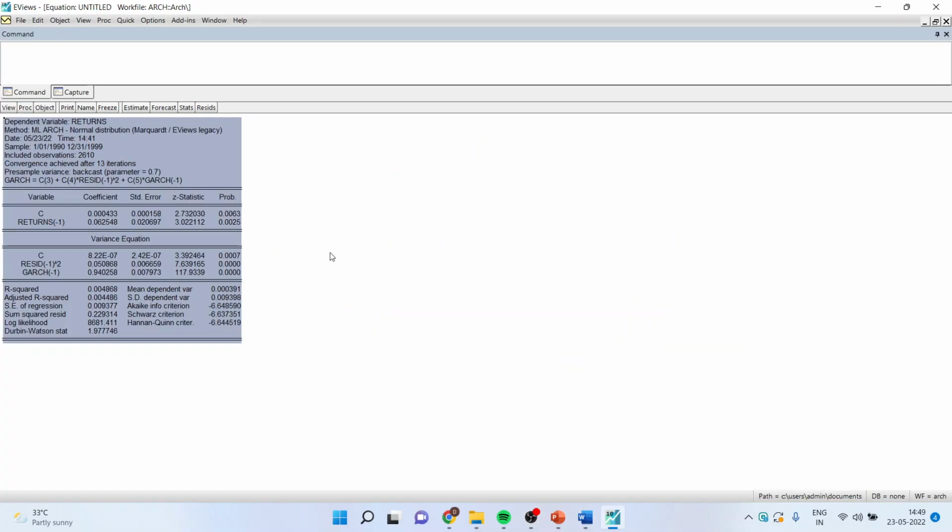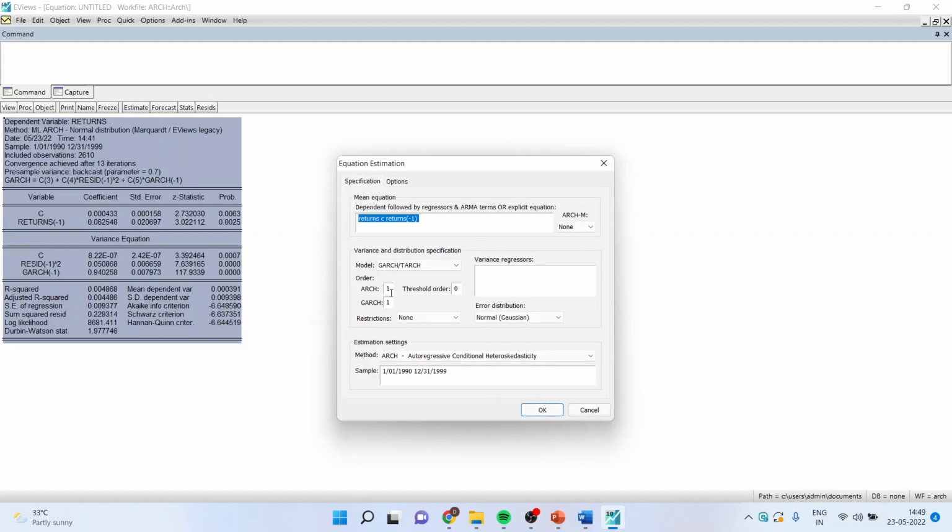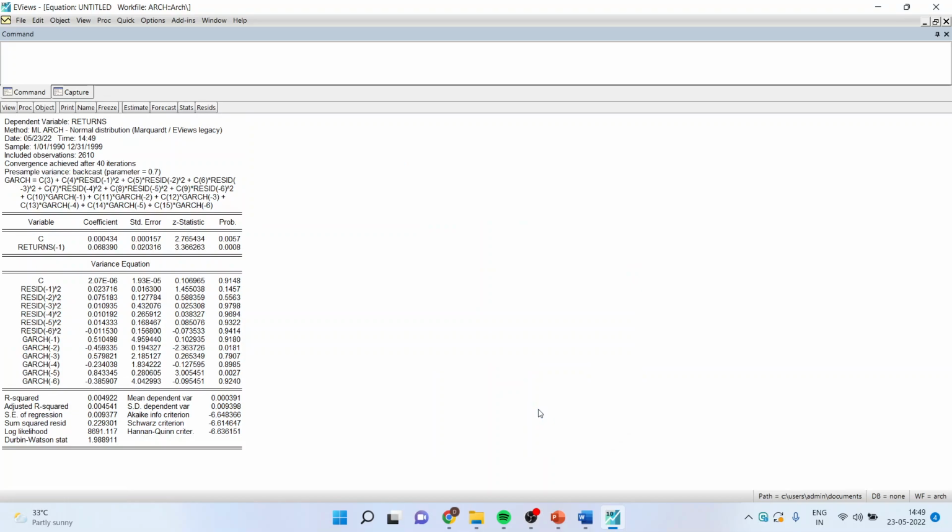Now, let us run GARCH 6 model. I'll again go here in estimate and I'll convert this into 6 and 6. Click OK. You got the results. Now here, this is a whole family of ARCH terms and this is a whole family of GARCH terms. So here the model is over-parameterized, and as the model is over-parameterized, what will happen is your p-values will become insignificant. They will be more than 0.05 and the coefficients have got the negative signs, which is not desirable, and therefore the predictive power of the model will decrease, which is not at all desirable.